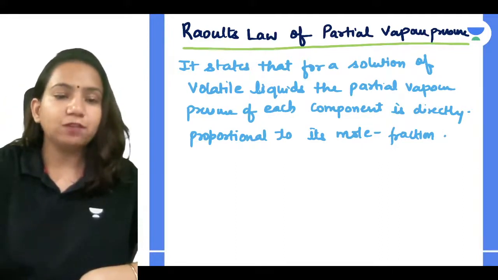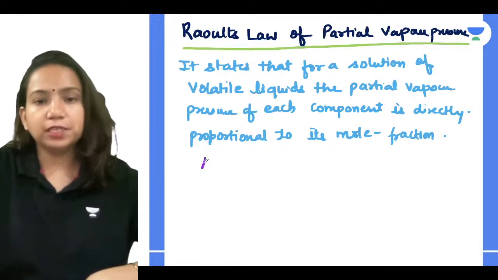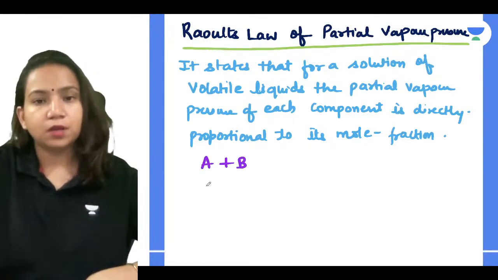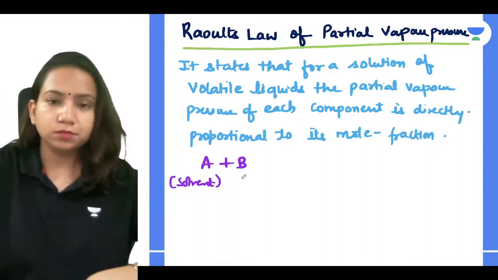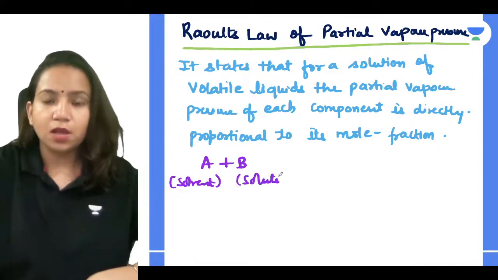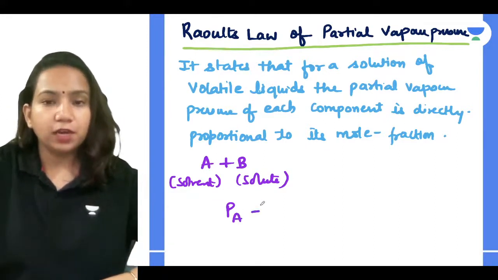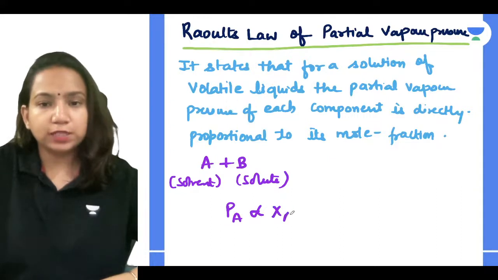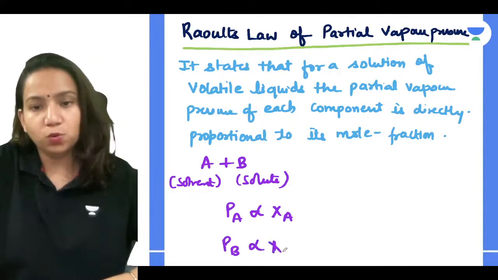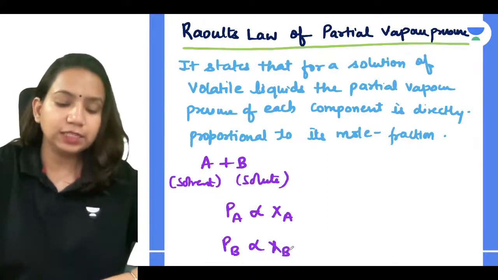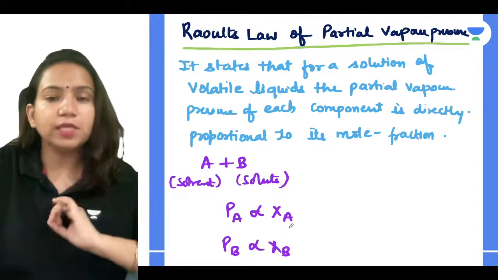Suppose I have a solution in which I have two components, A plus B. A is my solvent, B is solute. So according to Raoult's law, the partial pressure of A will be directly proportional to XA and partial pressure of B will be directly proportional to XB. Can I write like this? Very good.